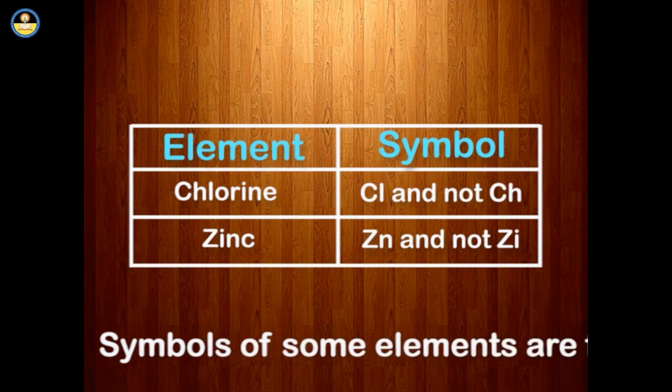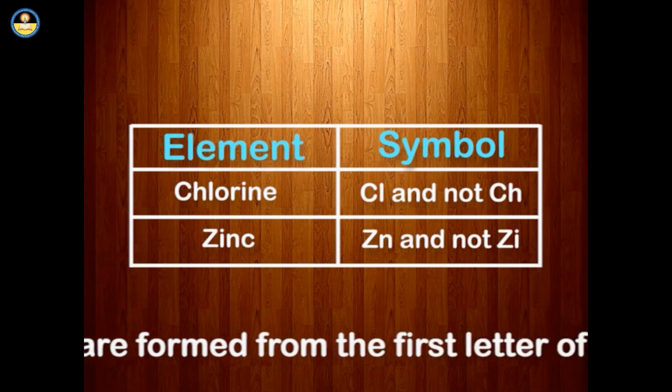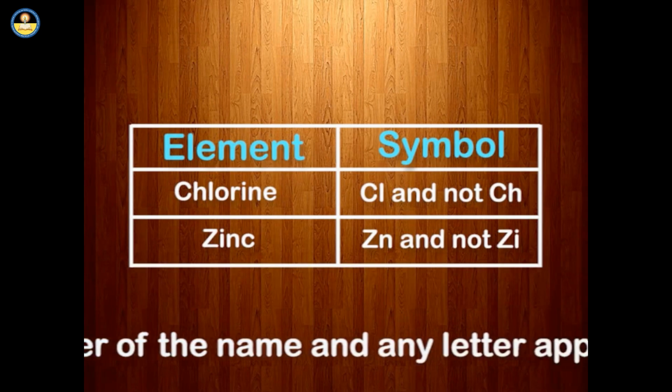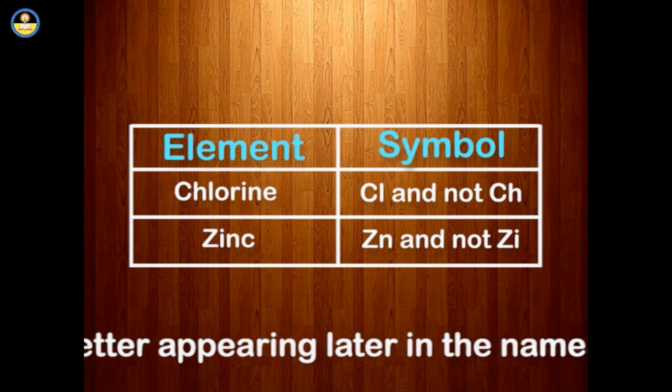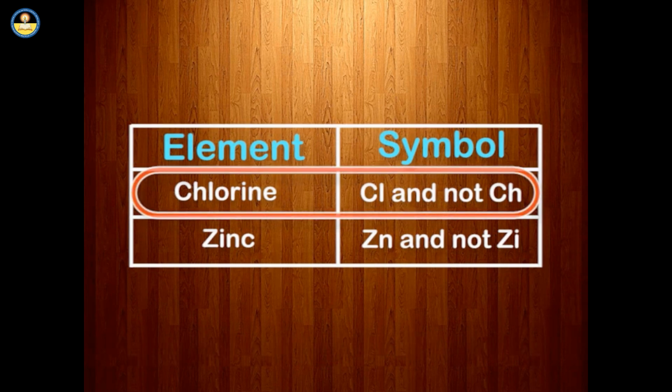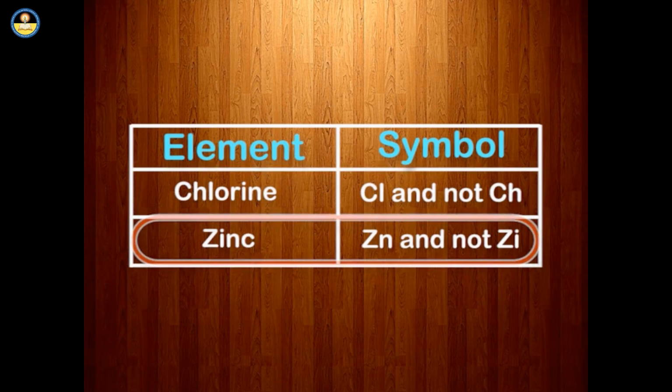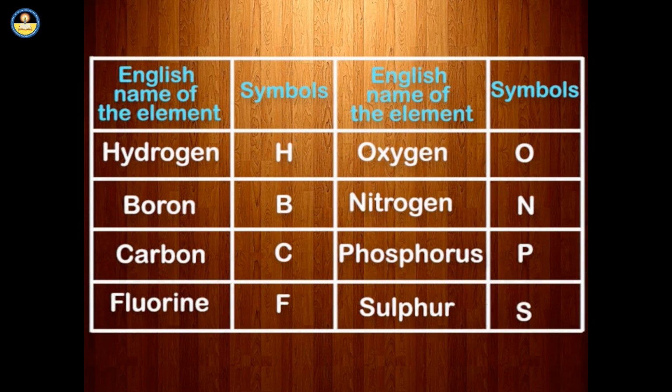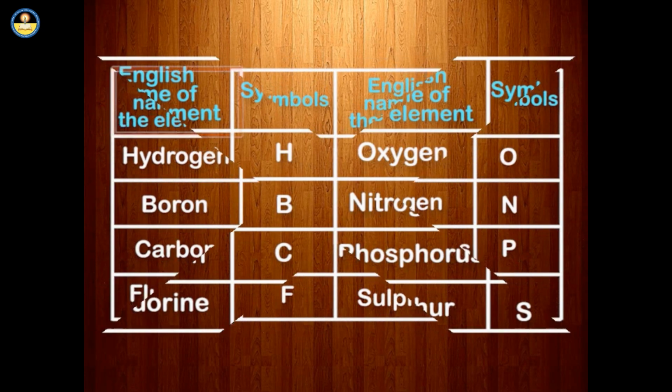Symbols of some elements are formed from the first letter of the name and any letter appearing later in the name. Element, symbol: Chlorine, Cl and not Ch. Zinc, Zn and not Zi. Let us have a look at symbols of elements represented by only the first letter of the English name of the element.